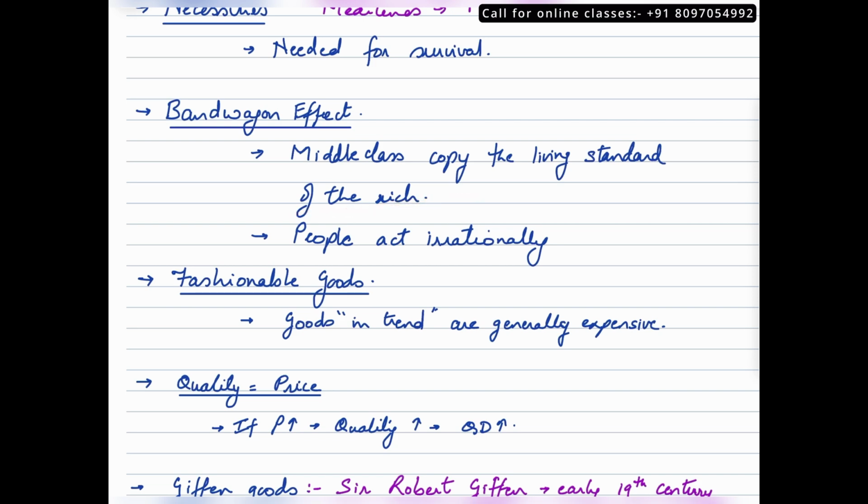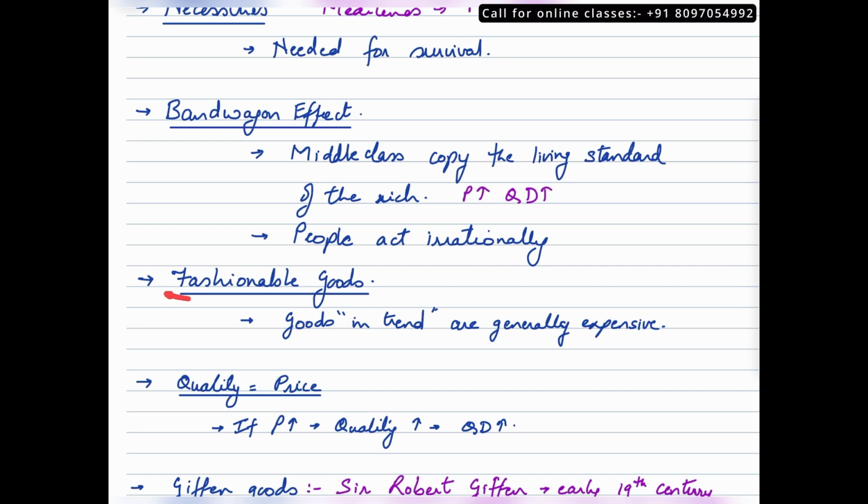And when they do that, since rich would buy more of luxuries which are expensive, middle class people imitating their behavior would also end up buying these expensive goods and services, which makes the relationship between price and quantity demanded direct. Now this is an irrational behavior, because rationally we would follow the law of demand, which states when prices go up, quantity demanded should fall. But in this case, since people are imitating the behavior of the rich, they end up buying more expensive commodities.